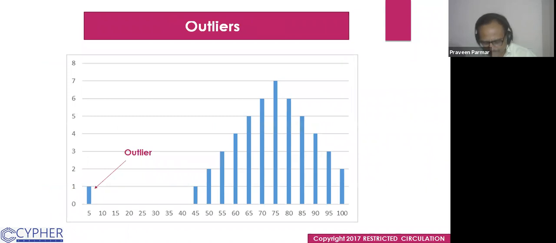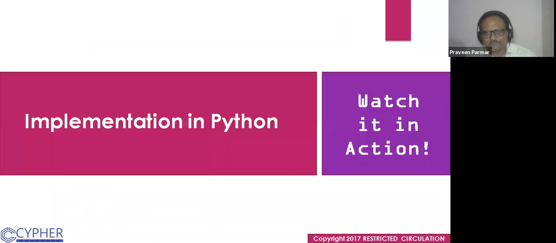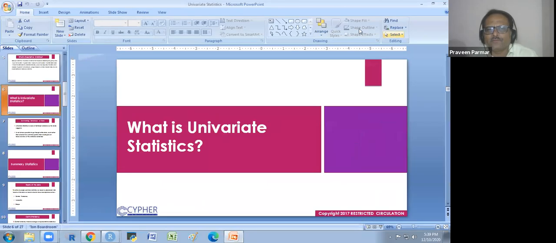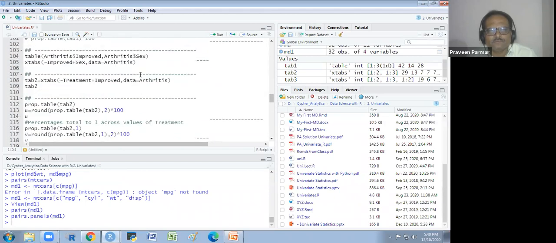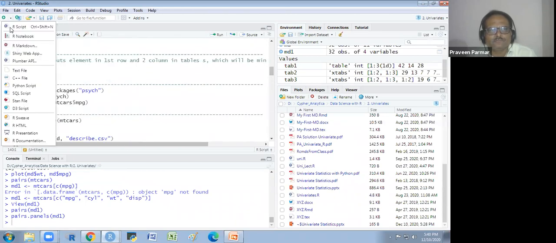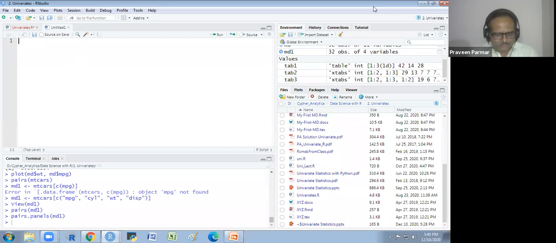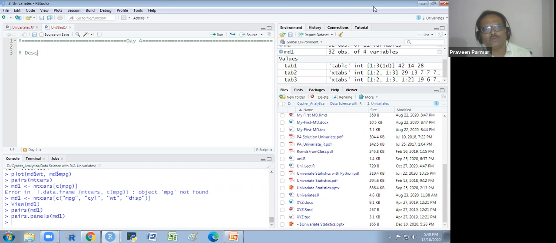You see, this is the visualization of the outlier. Now we see the implementation of this in R. Therefore, today we are going to study descriptive analysis.